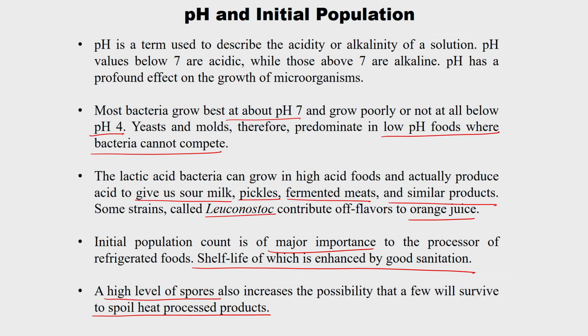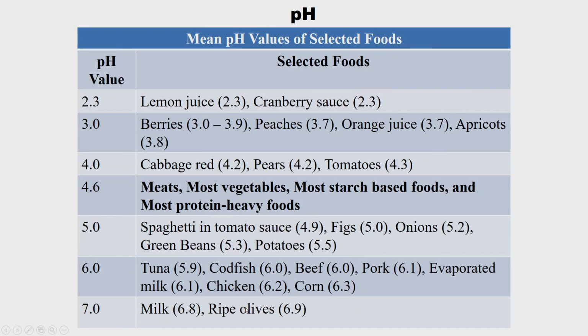So, even though the best practice says 12 log reduction at the particular temperature, if we have a high level of spores, it is nothing but a probability, right. We cannot kill all the spores, it is 90% or 99.9% only, and even that 0.1 or 0.001% can cause spoilage. So, a high level of spores increases the possibility that a few of them will survive even after it is thermally processed. Now, these are all pH values of selected foods.